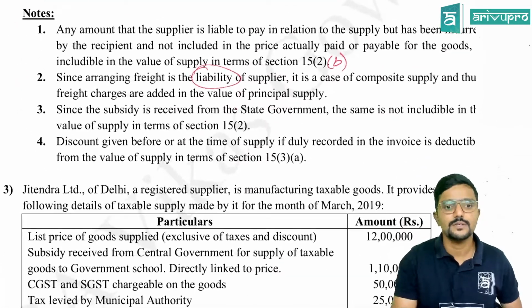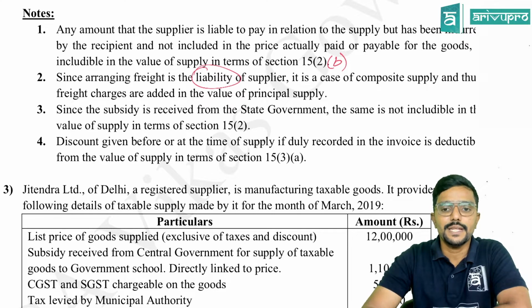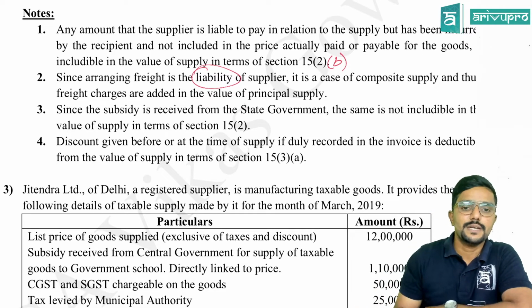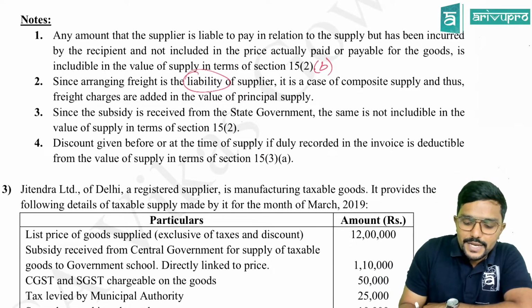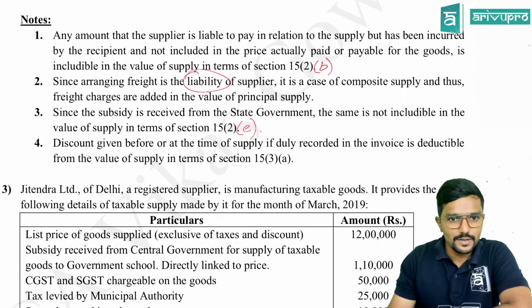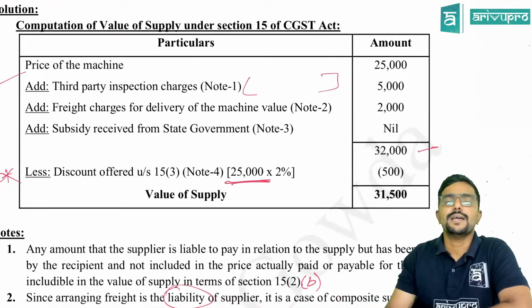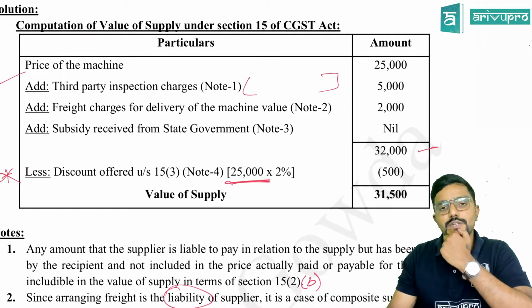So since the subsidy is received from the state government, the same is not includable in the value of supply in terms of section 15(2)(e). Clear, guys? Yes. So ultimately, we are getting the value of supply as 31,500,